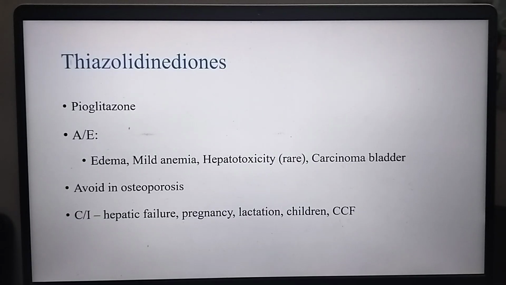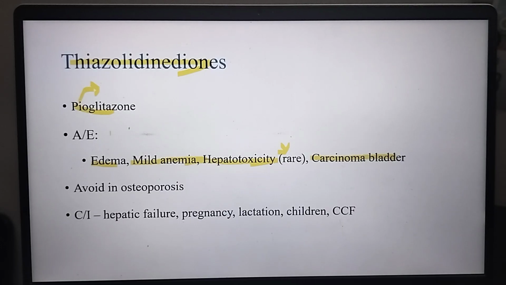Then thiazolidinediones. In thiazolidinediones, we have the drug pioglitazone. Pioglitazone adverse effects are edema and mild anemia, hepatotoxicity which is rare, and carcinoma of the bladder. Bladder carcinoma. And pio is like seeing PO. With the use of pio, the more you drink and pass urine, the bladder is affected. So carcinoma of bladder, edema.